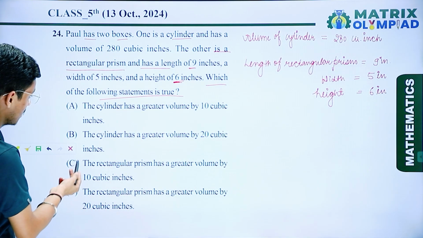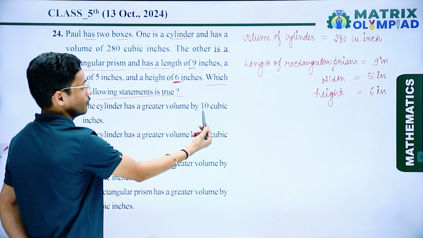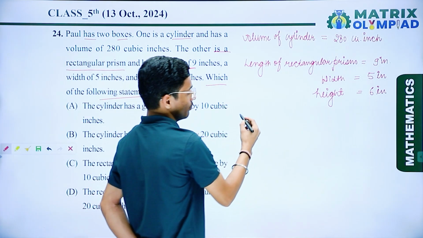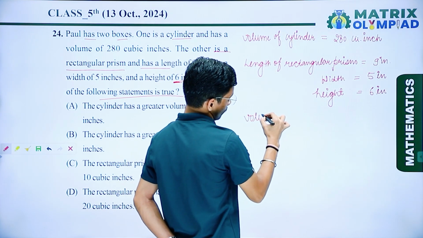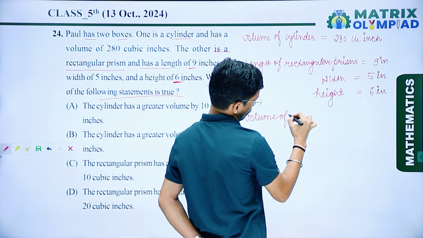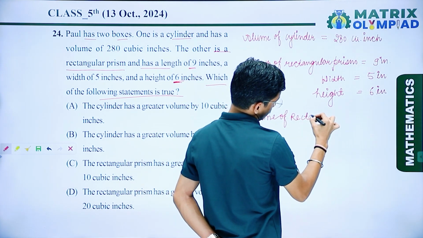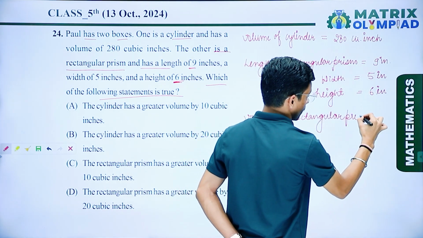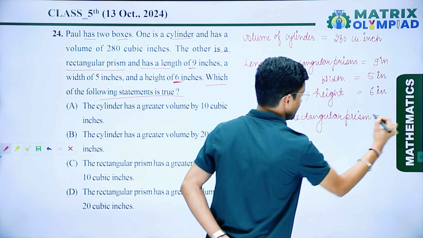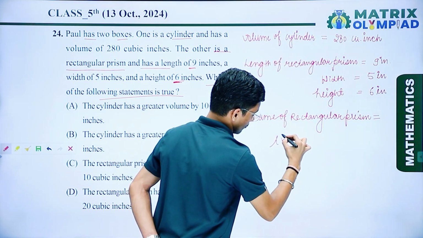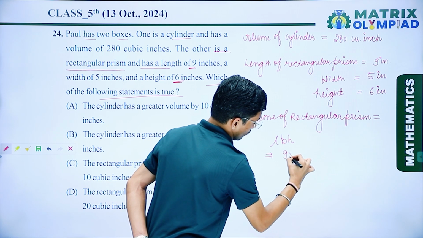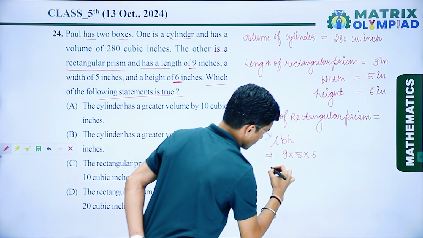So if I talk about the statement, cylinder has greater volume by 10 cubic inch. So here we have to find first the volume of rectangular prism. So volume of rectangular prism, that is length, breadth and height. So here we have given 9 multiply 5 multiply 6. So 6 5s are 30.